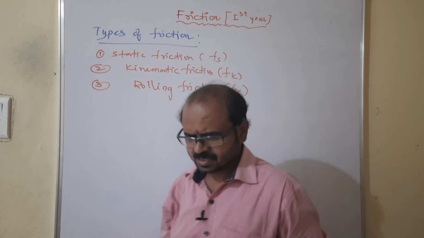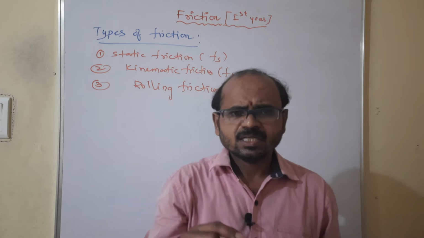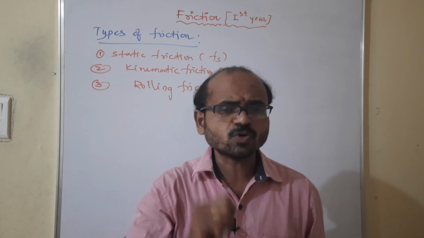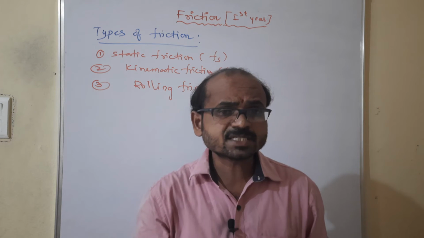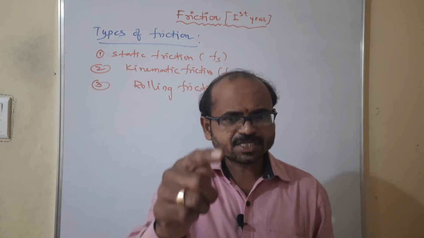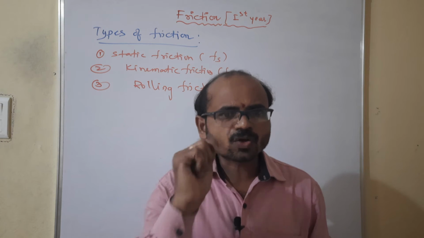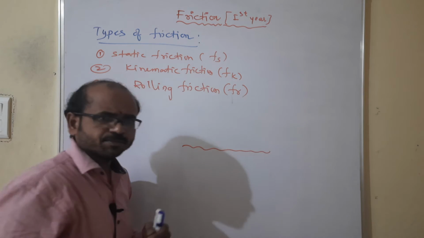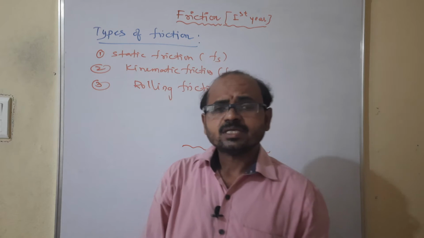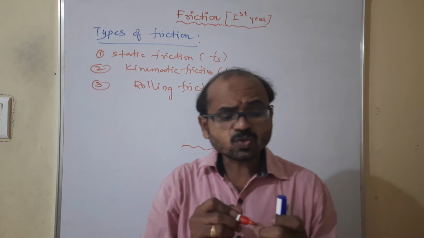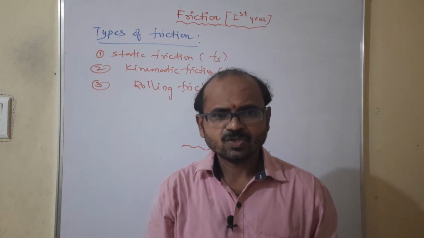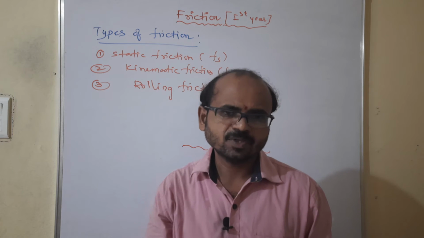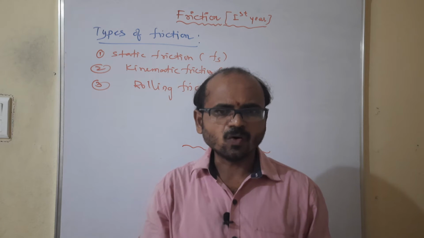First of all, static. Everyone remember, static is for bodies which are at rest. At rest, the frictional force is more, which means the interlocking is more. Friction is also due to interlocking between the two bodies. And one more point I want to tell you: there are no perfectly smooth surfaces in the universe. Smooth is only an ideal assumption. Naturally, smooth surfaces are not found. All surfaces are rough.